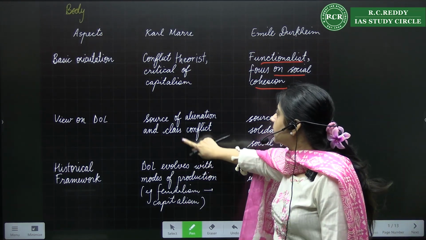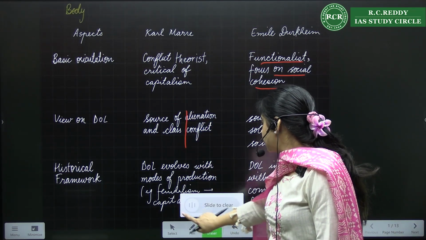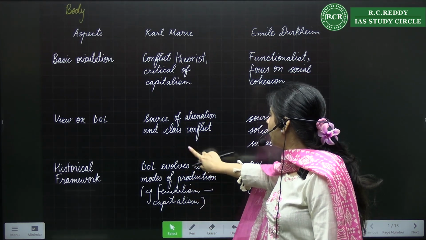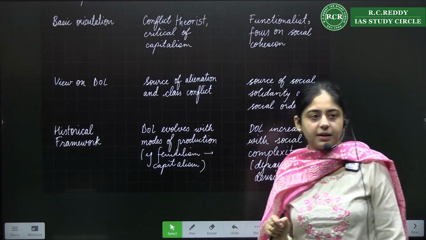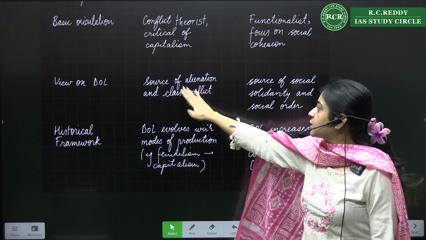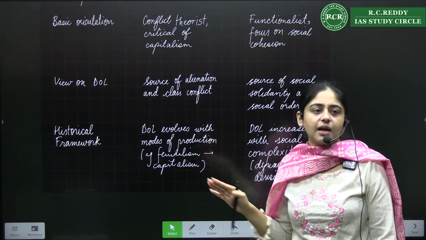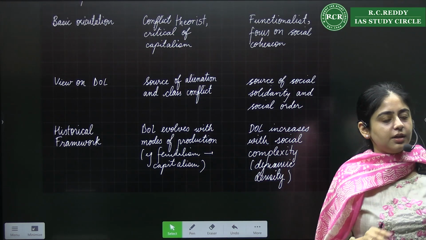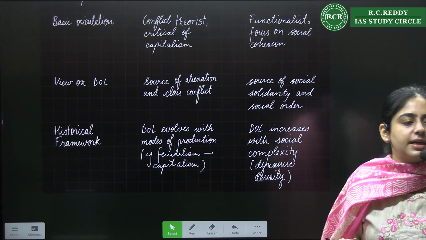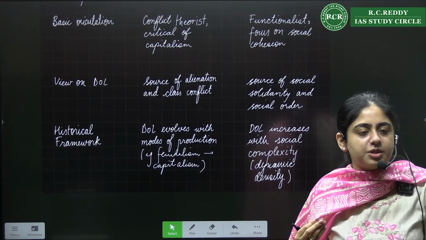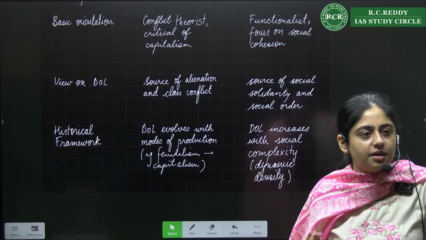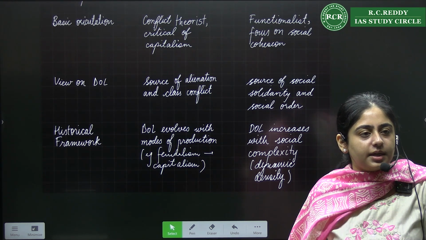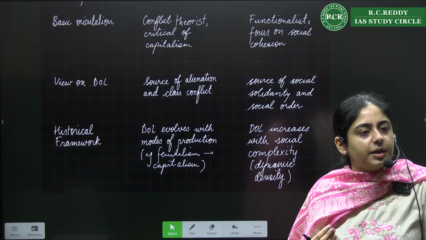Then second point is, what is their view on division of labor, right? So for Marx, it's a source of alienation and class conflict, right? The root cause is this division of labor which has happened, which has given rise to class, bourgeoisie class, proletariat class, and there will be conflict.